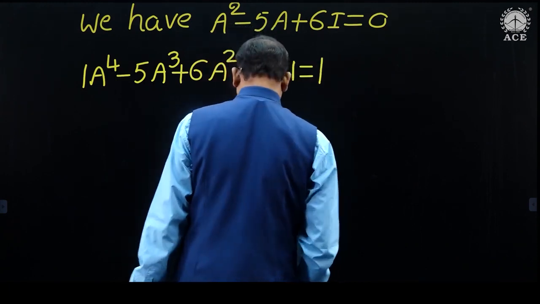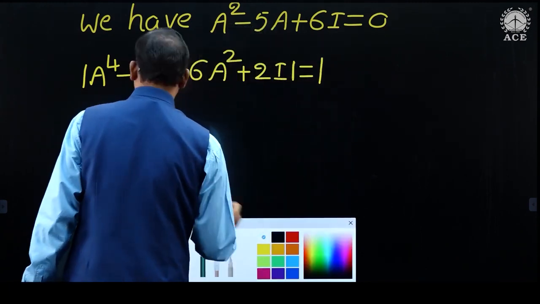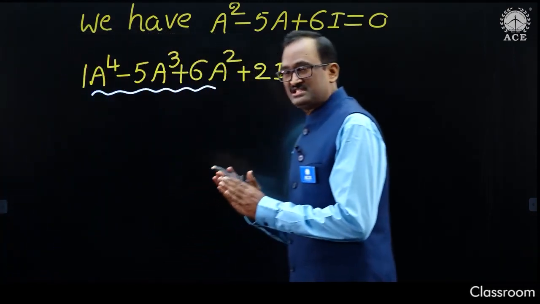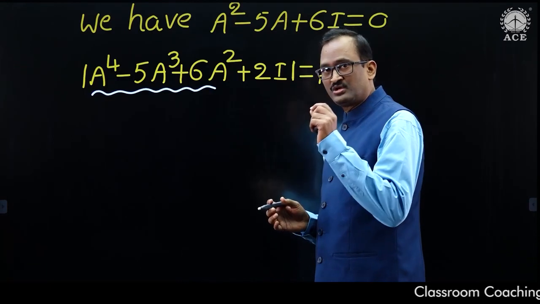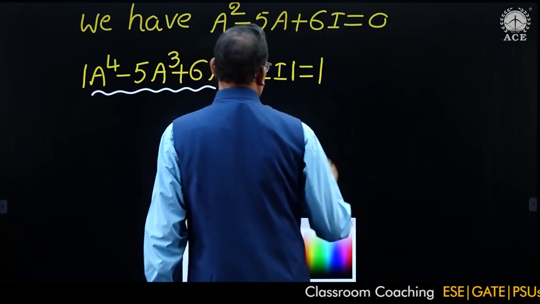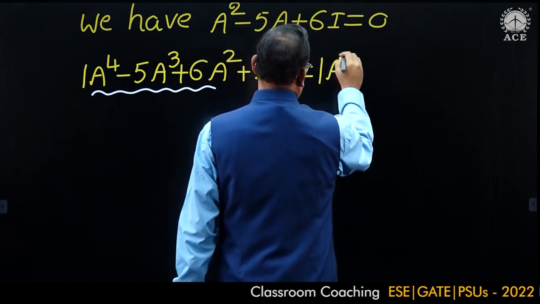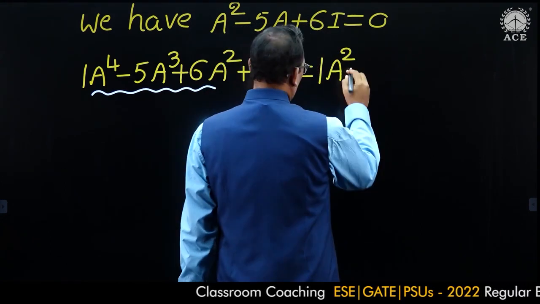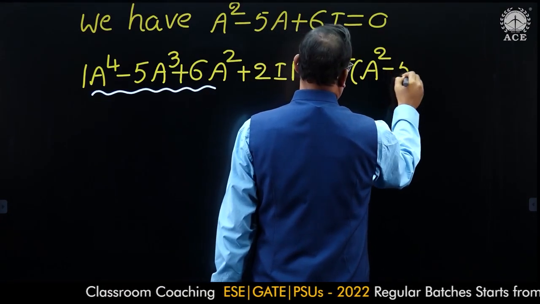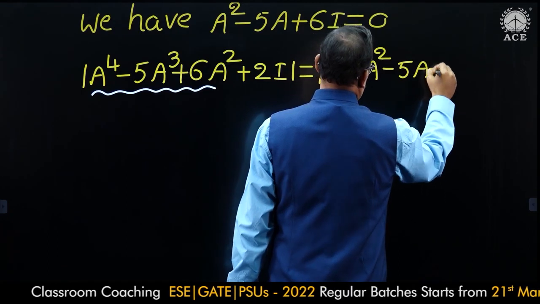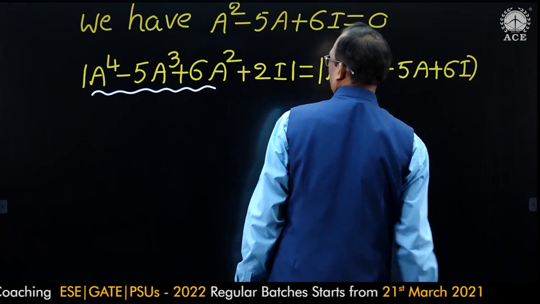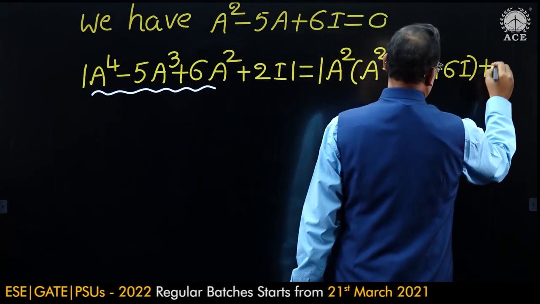This is equal to determinant of, from these three terms, I want to take out A square as a common factor: A square into A square minus 5A plus 6I, plus 2I as it is.